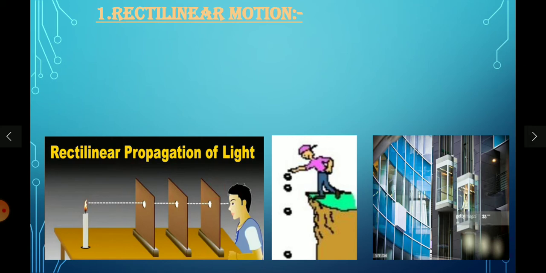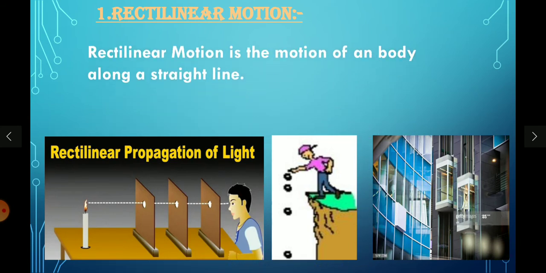line. And in our second picture, we can observe a boy is throwing a stone from a peak of a mountain, and how it falls, you can observe. It falls in a straight line because of gravitational force. And we can see here an elevator, or we simply call it as a lift in our daily life. How it moves? It goes up and down in a straight line and comes down to the ground in a straight line only. So what is rectilinear motion then?